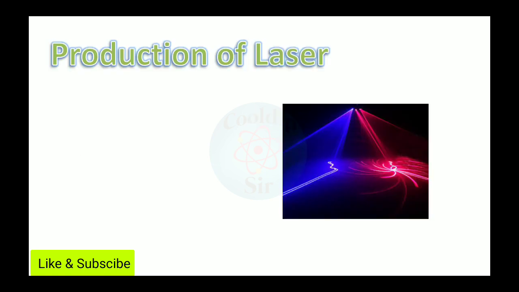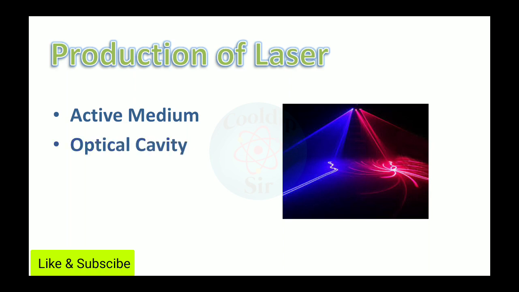Now let's see the main components which are involved in the production of the laser, one by one. The first component is the active medium. The active medium is basically the main component which actually emits the laser. The second component is the optical cavity.